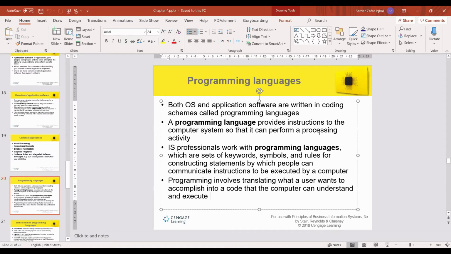Is that clear, guys? Yes, Doctor. Can you name some programming languages?